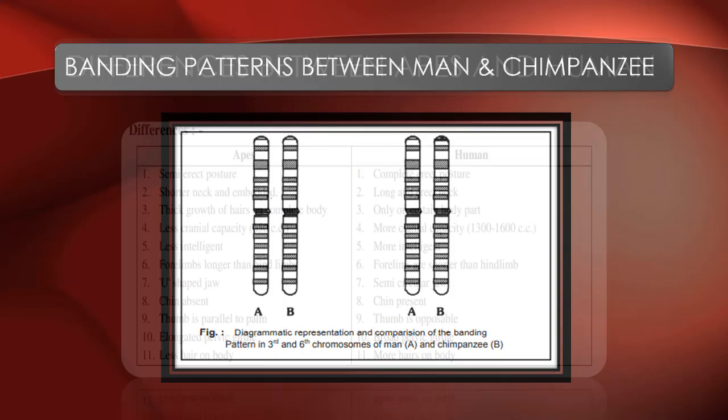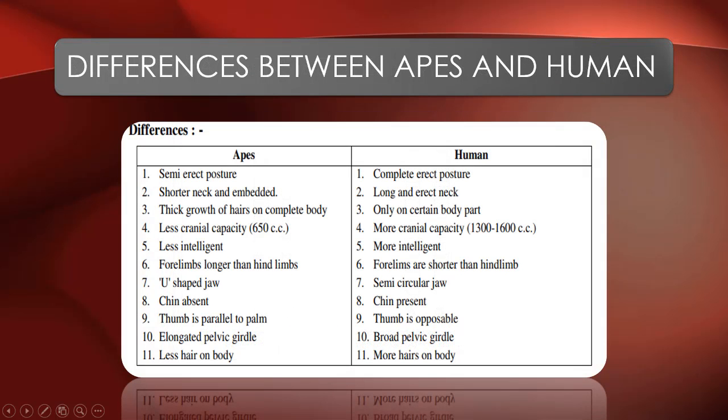Now coming to the next, differences between apes and humans. As we have learned the similarities, now we are going to discuss the differences. Apes have a semi-erect posture. In humans, it is a completely erect posture. In apes, they have a shorter neck which is embedded, so the neck is not very distinctly observed. In humans, the neck is long and erect.